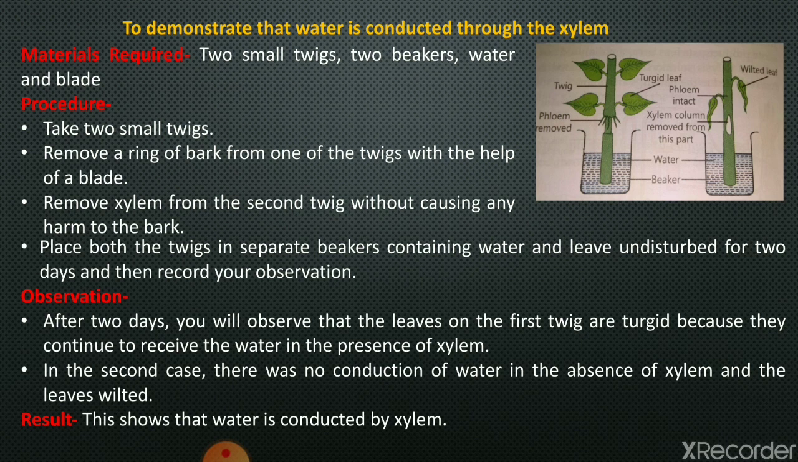In the second case, xylem is removed. So no xylem means no conduction of water in the absence of xylem. That is why leaves are wilted. So this shows that water is conducted by xylem.